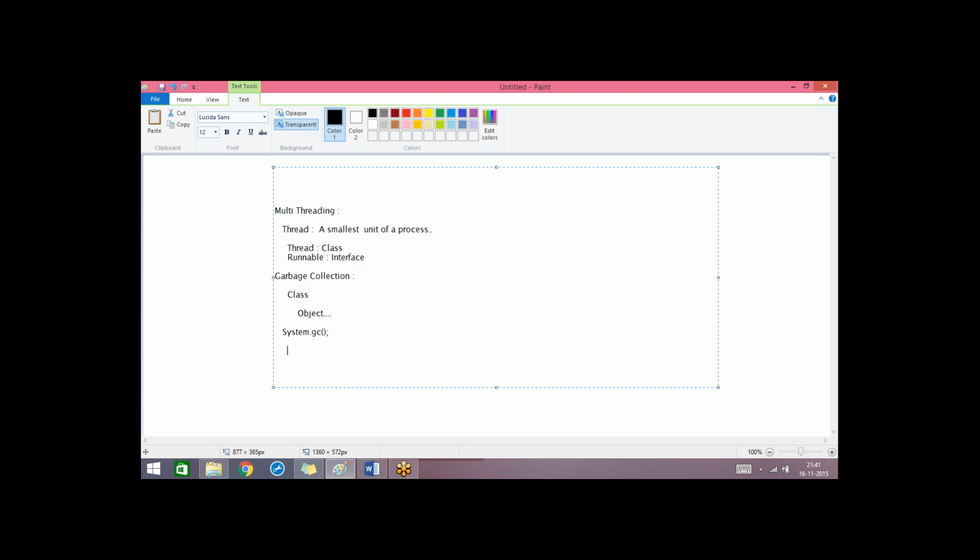We'll discuss this in detail. These two are another important features of Java. One is multi-threading, which is generally used to achieve multitasking. We can do more than one task at a time, and this concept is basically used to improve system performance. Then garbage collection, this concept is used to save memory and utilize memory in an optimized way.